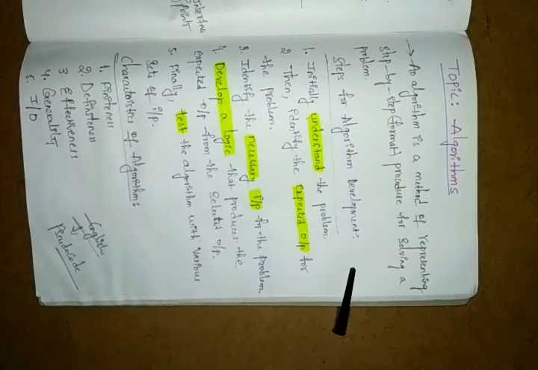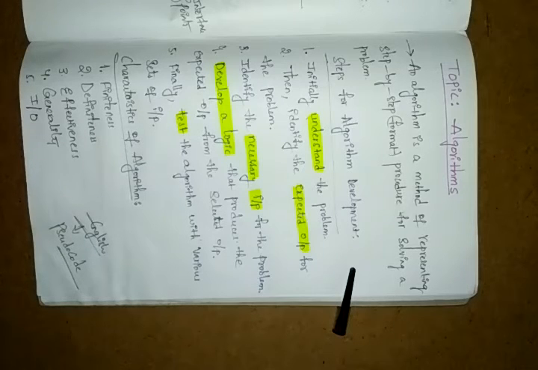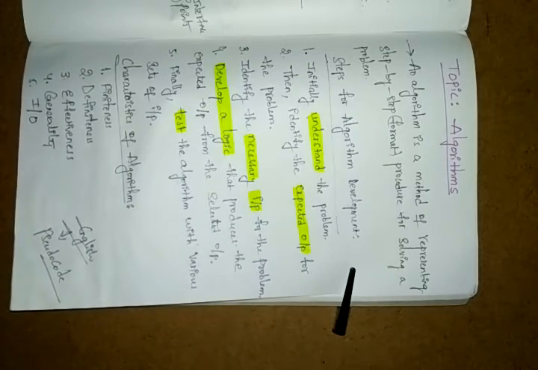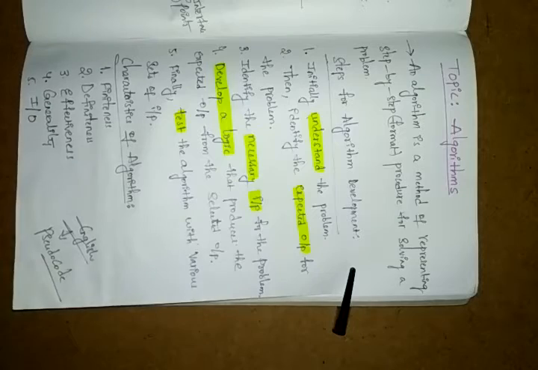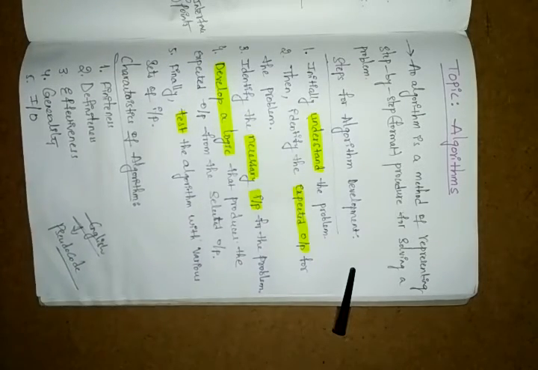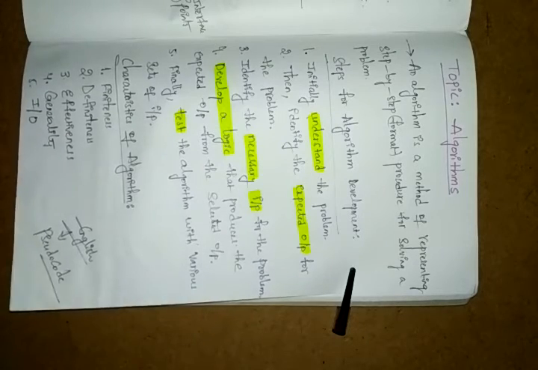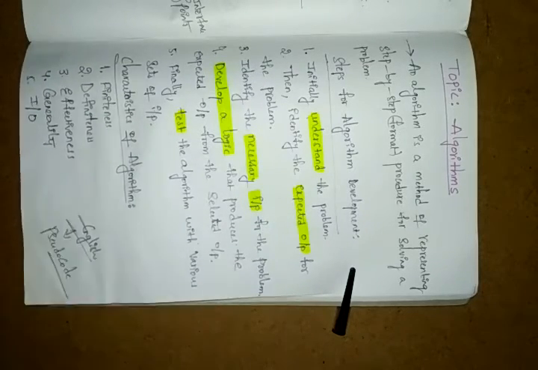Here we have a total of 5 characteristics of the algorithm. One is finiteness, second is definiteness, third is effectiveness, fourth is generality, and fifth is input and output. Don't forget what an algorithm is. An algorithm is a method by which we can represent the step-by-step procedure for solving any problem, not only one problem. Let's see one problem so you will understand how to solve any problem.